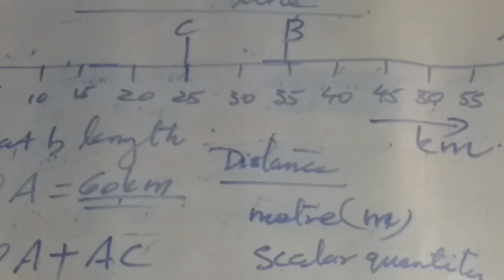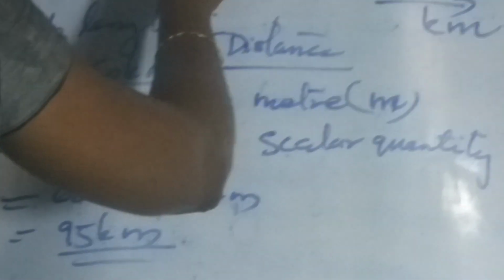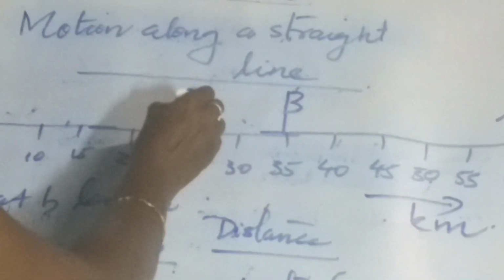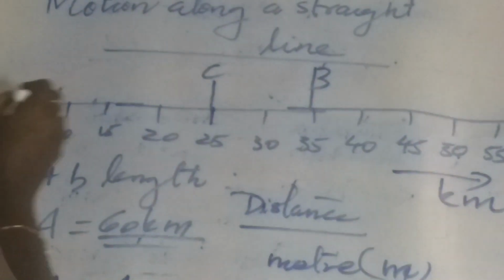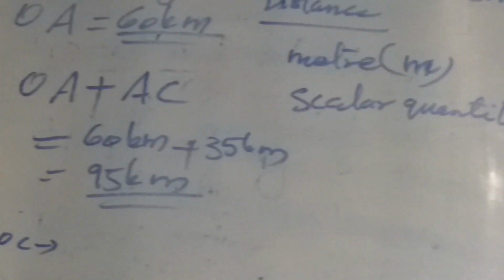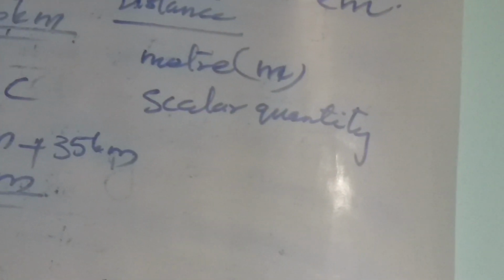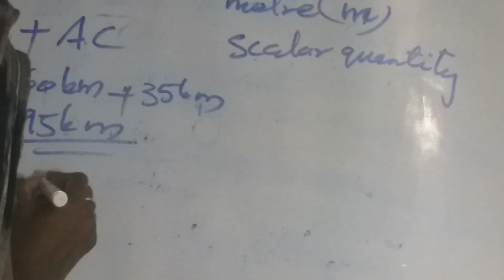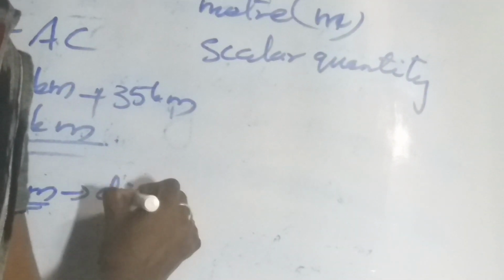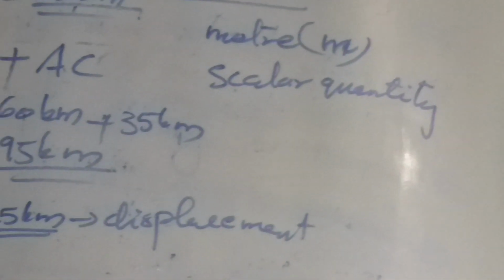Here the object travels from O to A, then from A it goes to C. So the initial position is O and its final position is C. Then what is the shortest distance between these two? That means OC, the shortest distance between the initial position and the final position, which is equal to 25 kilometer. This represents the displacement of the object.